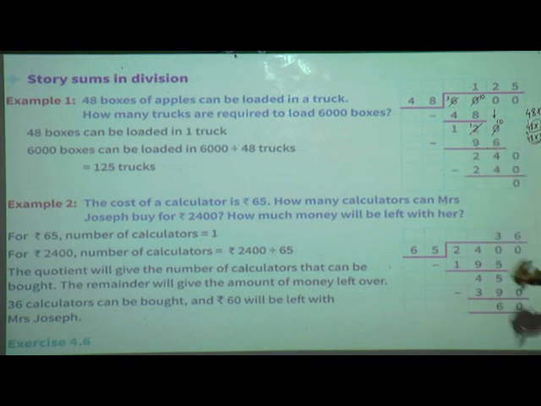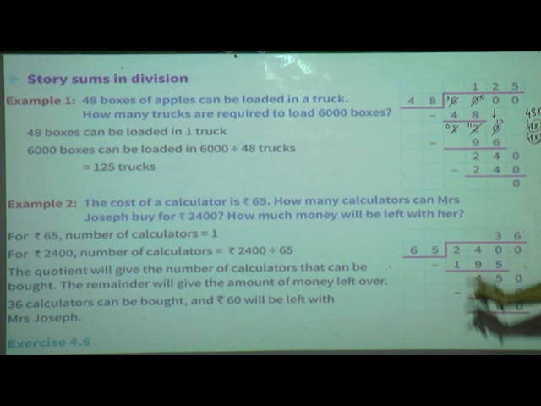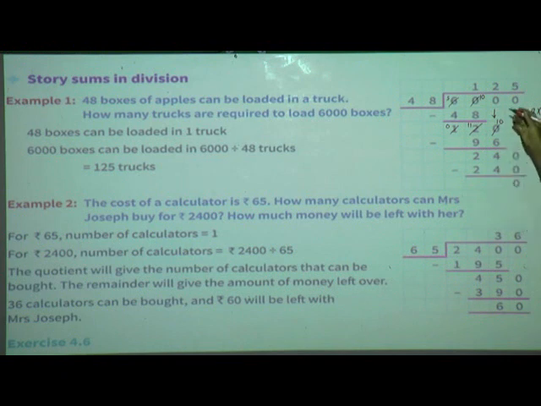Now here 1 minus 9, again we cannot. So what we have to do? Take a borrow from the neighbor. Neighbor is having 1, he will give 1 and 0 will remain here. Now 11 minus 9 is 2. Okay, this is our remainder. Now next we have to bring down the next number, that is 0. Now we have 240, isn't it? Now we will search whether 240 is there in the 48 table or not. Till 144 we came. Now we will go with the next.